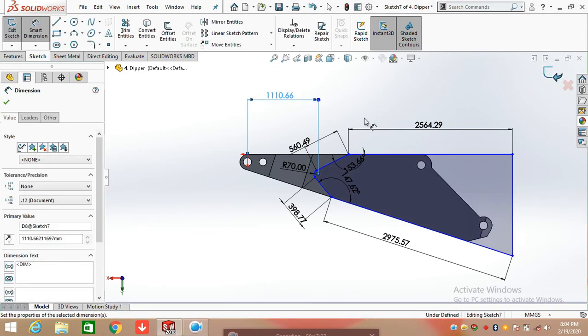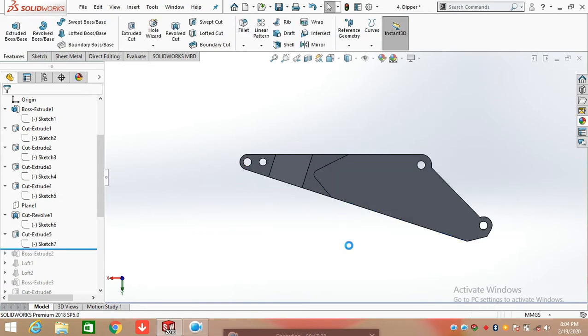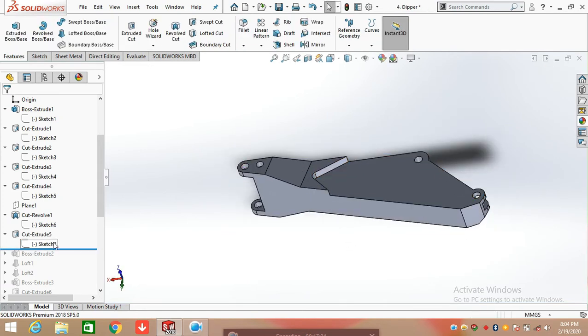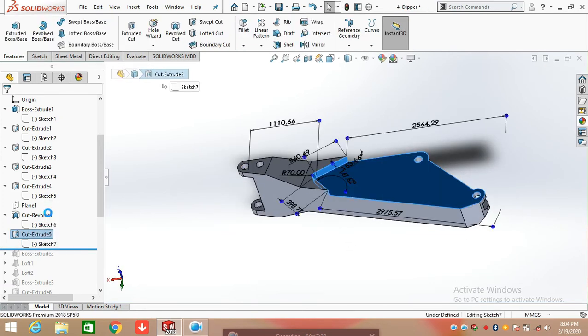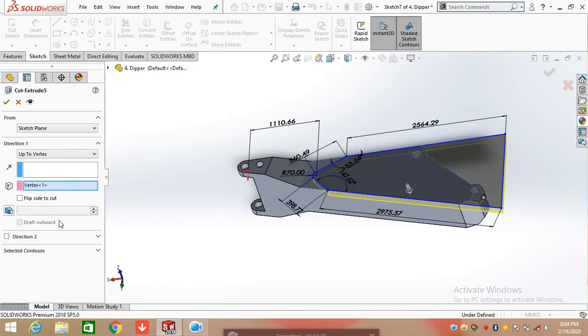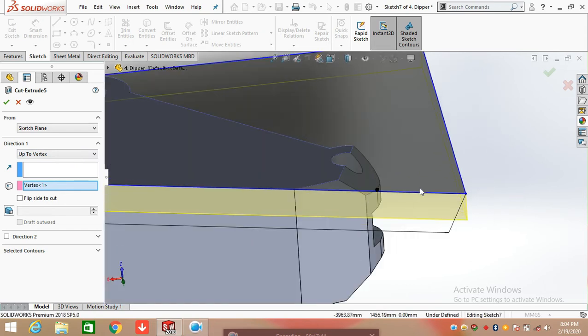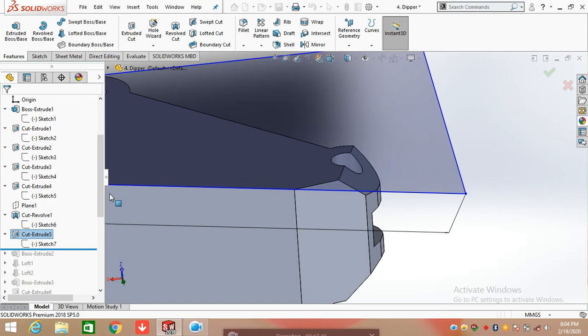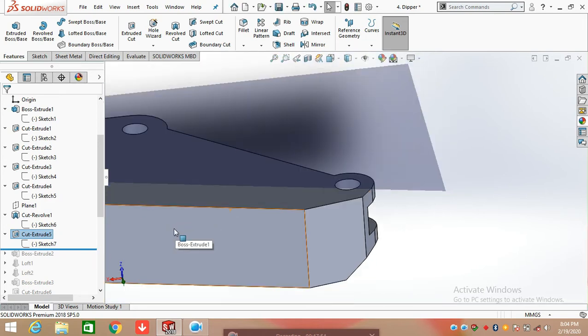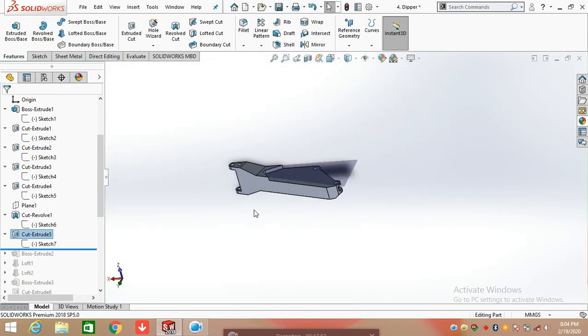Now extruded cut. Click on feature and select extrude cut command and select up to vertex and select the point up to which we want to apply the extrude cut on the body. After applying extrude cut, here we need to extrude both.